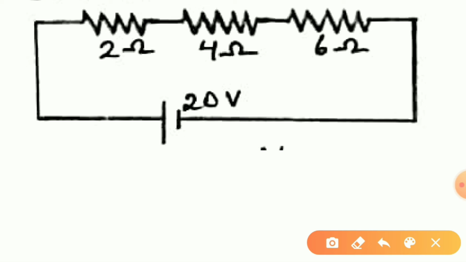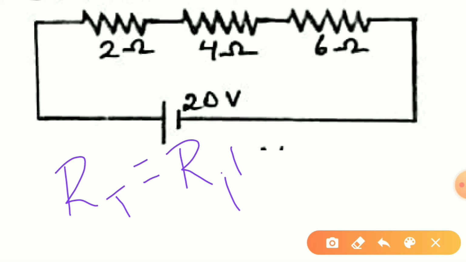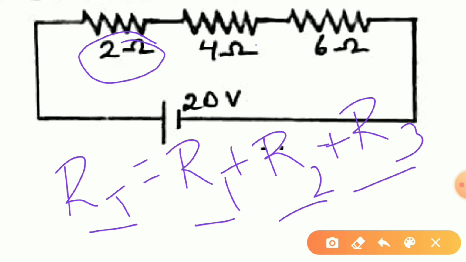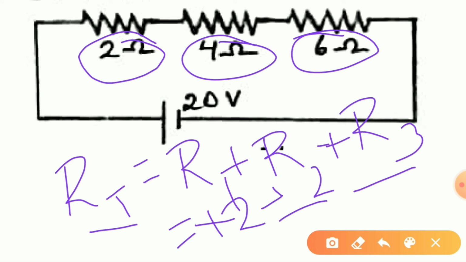For a series circuit, the total resistance is calculated by adding up all the resistors available in the circuit. That is, total resistance R total is equal to R1 plus R2 plus R3, which is 2 ohm plus 4 ohm plus 6 ohm. We get the result as 12 ohm.